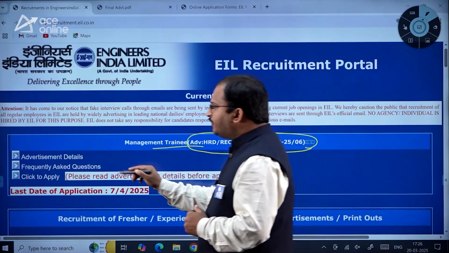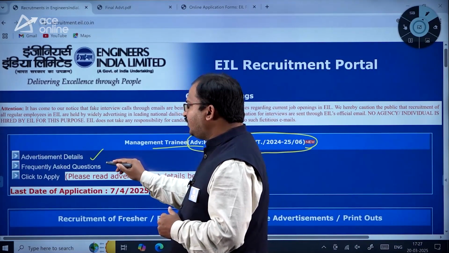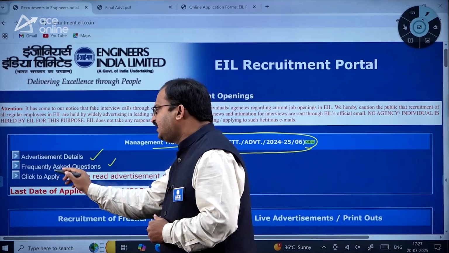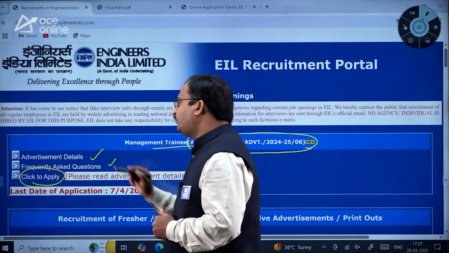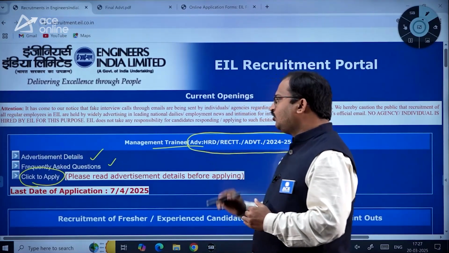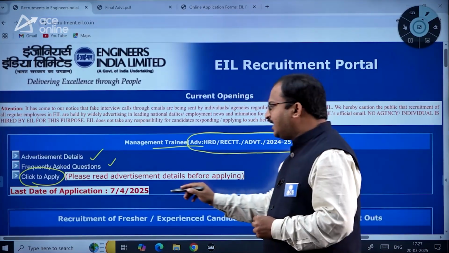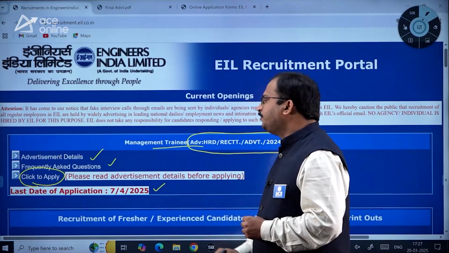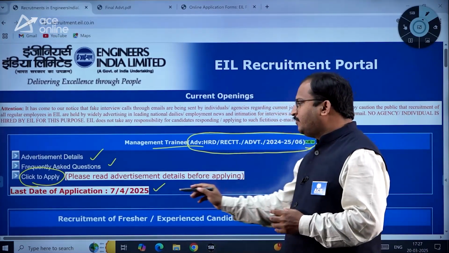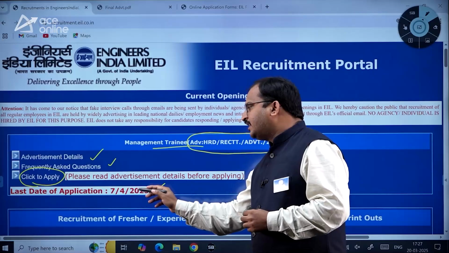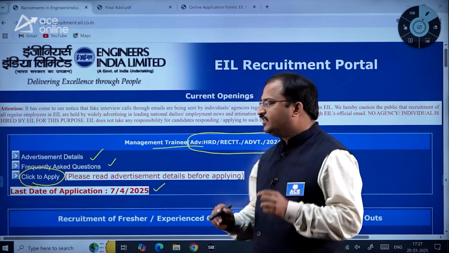Here you can observe advertisement details, frequently asked questions, and click here to apply. If you click here, you can apply for this recruitment of management trainees, and the last date of application is 7th April 2025. So try to remember the last date to apply is 7th April 2025, dear students.